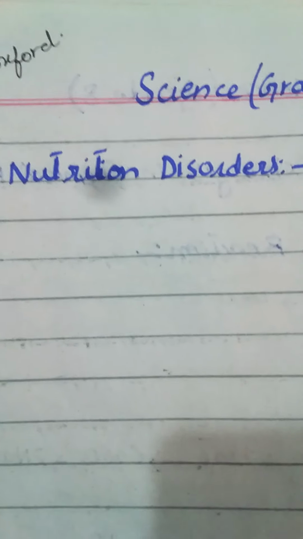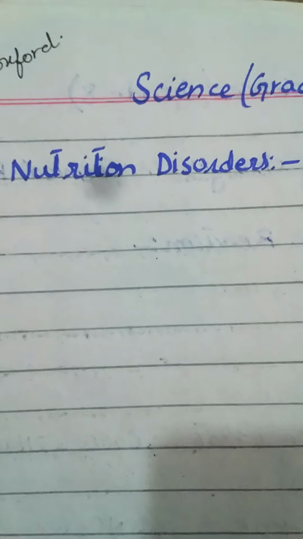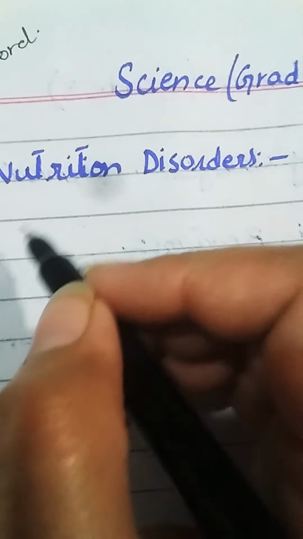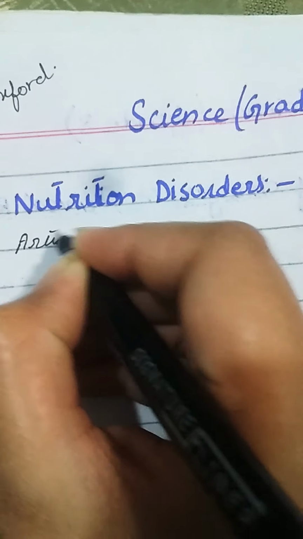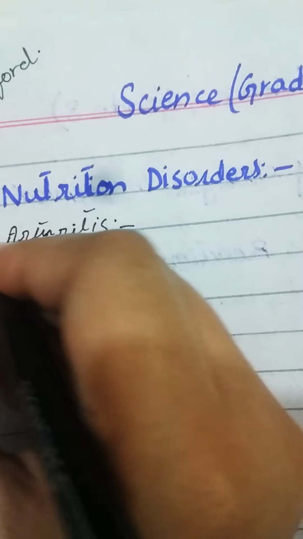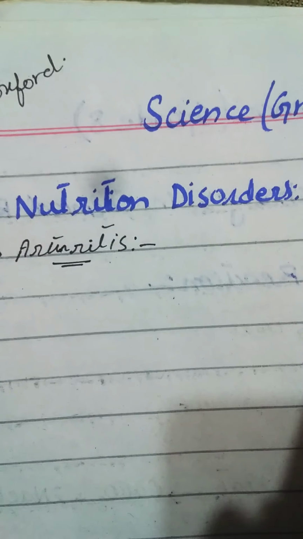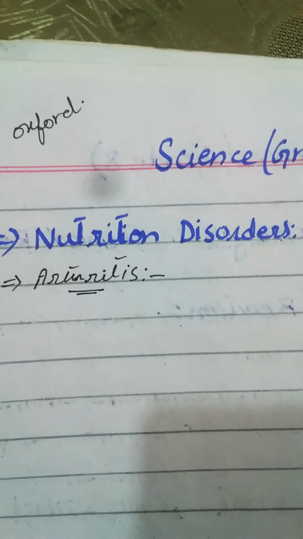We have discussed chapter number 5. We have discussed the nutritional disorders. We discussed diabetes and heart diseases. Now we are discussing arthritis. Arthritis is also one of the nutrition disorders. What happens in this disease, what are the effects, and why is it caused?